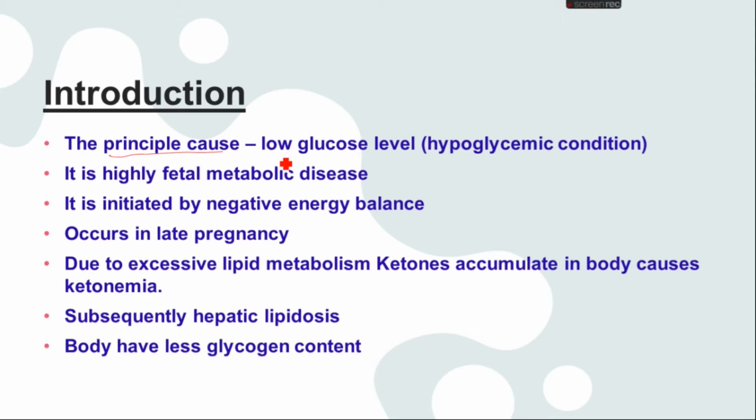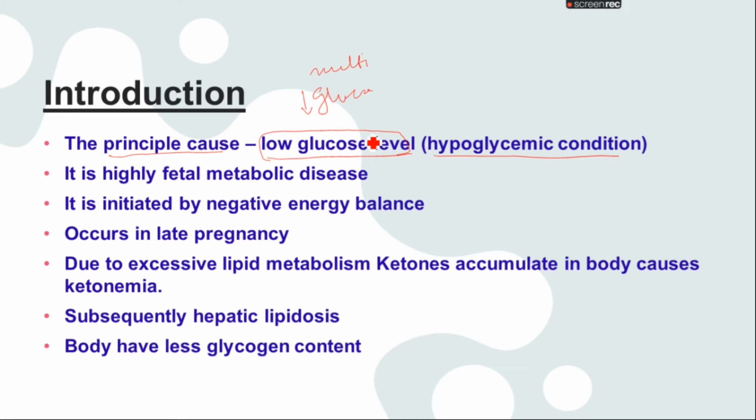the principal cause of the disease is a low glucose level in the body of an animal. Most commonly, when the animals are multiparous, giving multiple births, right? So in multiparous animals, at the last trimester their glucose level becomes very low in the body. They cannot handle it. So in the case of a low blood glucose level, that is a hypoglycemic condition in the body.